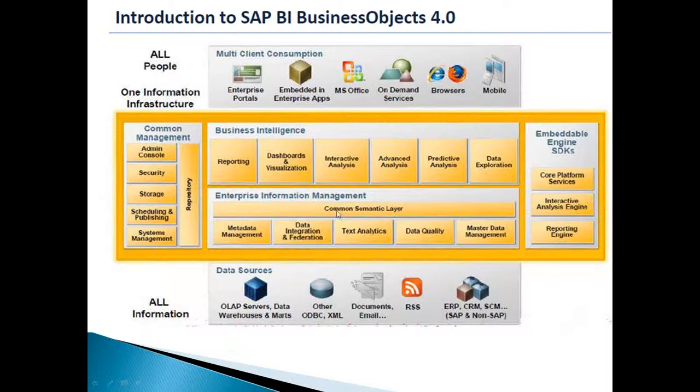On that common semantic layer, you will do reporting, dashboards and interactive analysis, advanced analysis, predictive analysis, data acceleration. There are different types of analysis we can do using different client tools. For every type of analysis, there is a set of client tools in BO 4.0. Using that, you will do the analysis. And finally, once you have created the reports upon the semantic layer, those reports can be consumed by the end users.